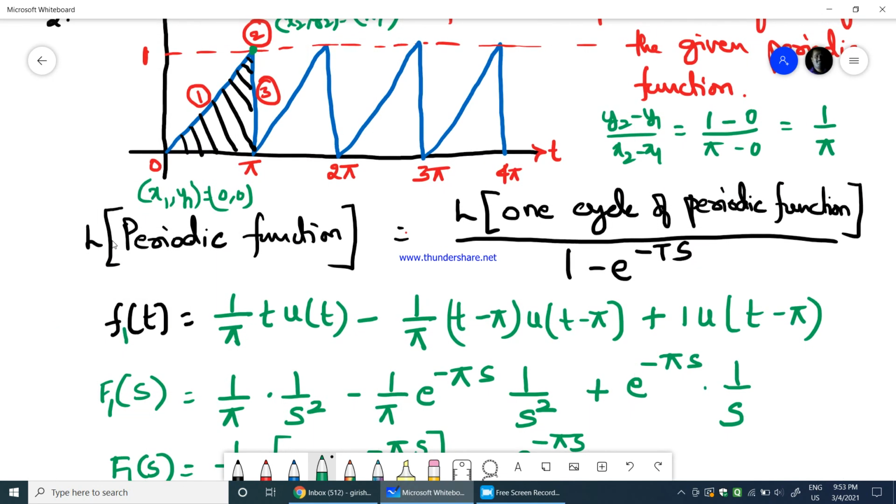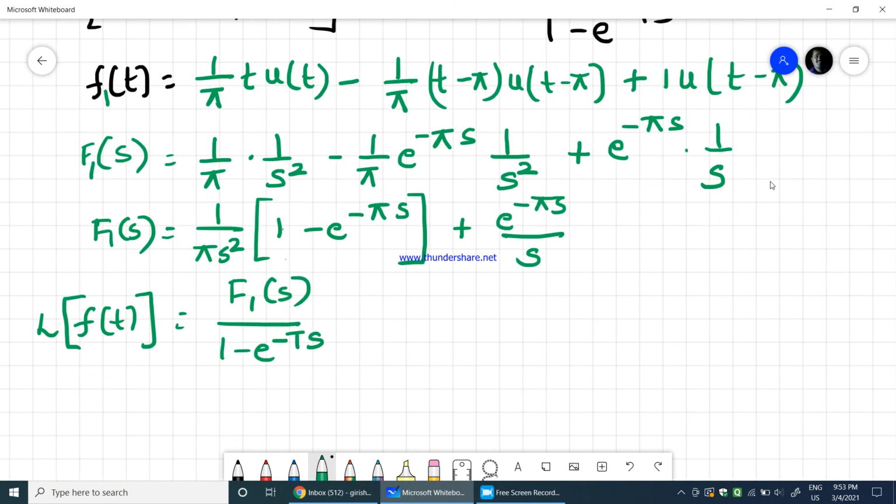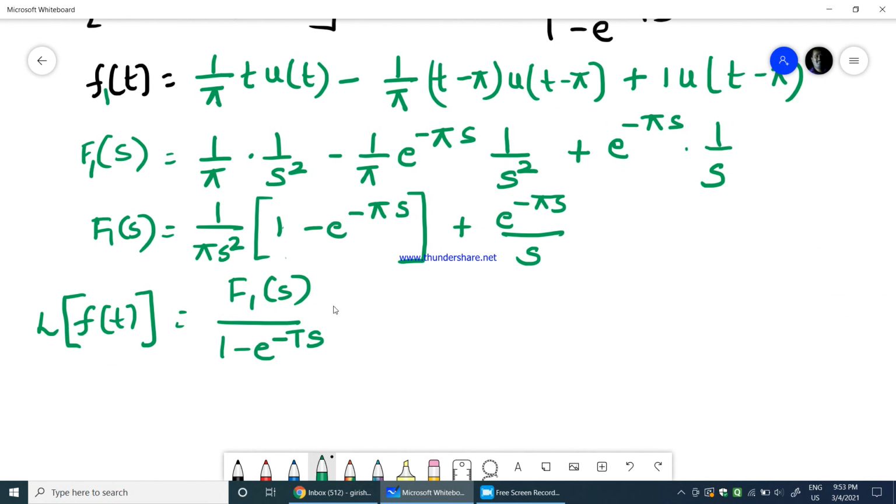The time period between every cycle is pi: pi plus pi is 2 pi, 2 pi plus pi is 3 pi. Therefore, the time period is pi. So in this problem, this is equal to F1 of s divided by 1 minus e power minus pi s.